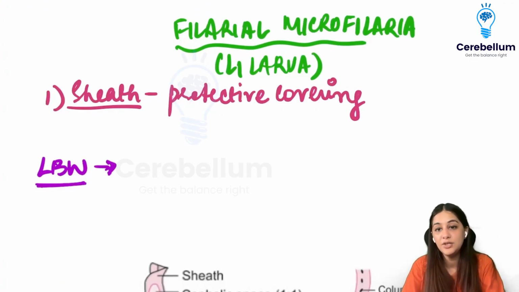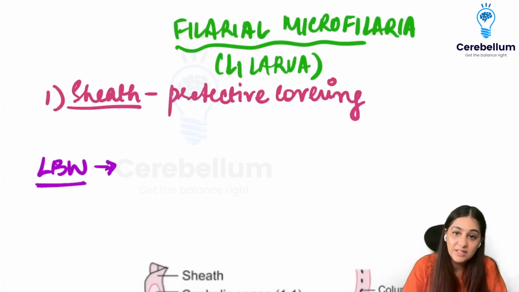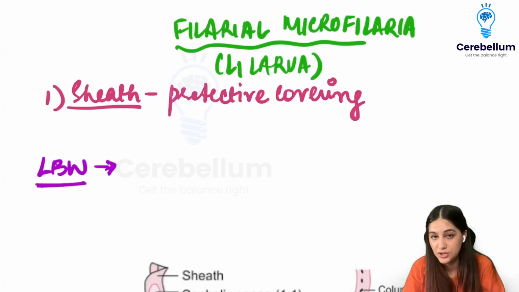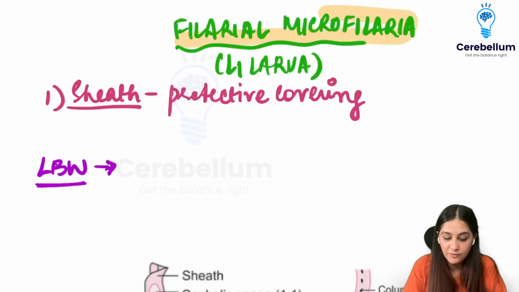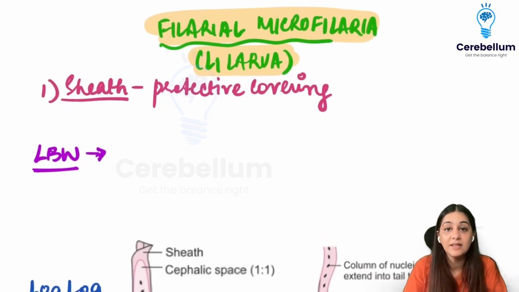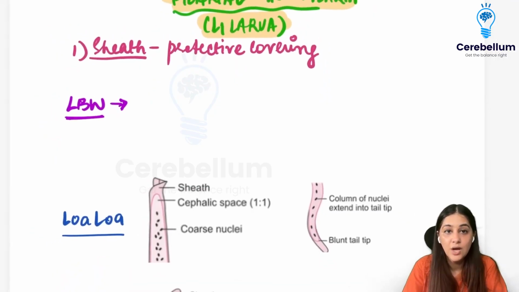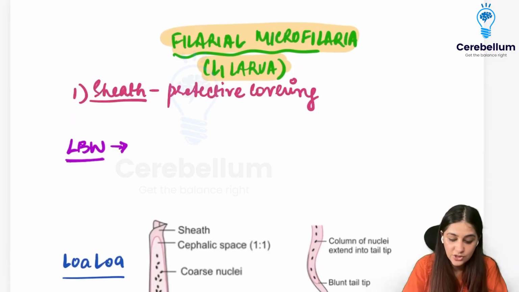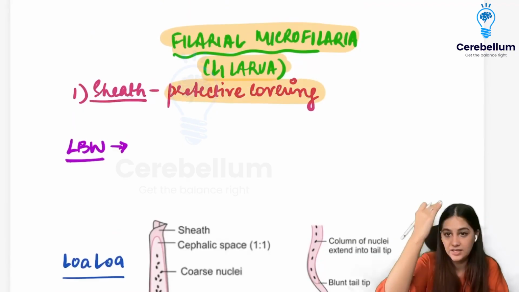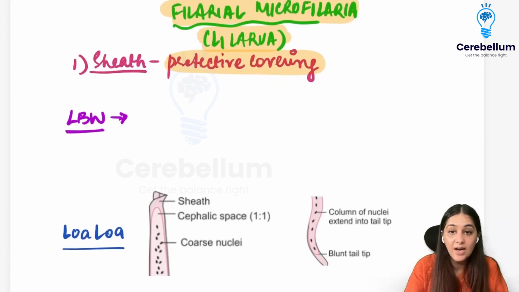Now, another question that you get very commonly is about the filarial worms or the microfilaria, and they can give you a picture of whether it is a sheathed organism or an unsheathed one. So, filarial microfilaria, which is the L1 larva, we have six of them, in which three are sheathed and the rest are unsheathed. So now how will you remember what is a sheath? A sheath is a protective covering around the worm, right? And how will you remember it?